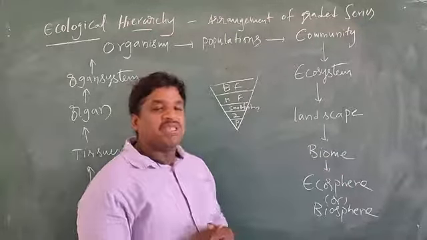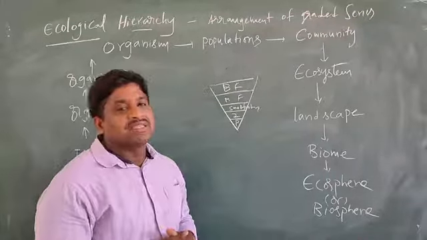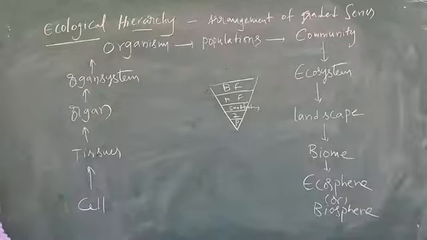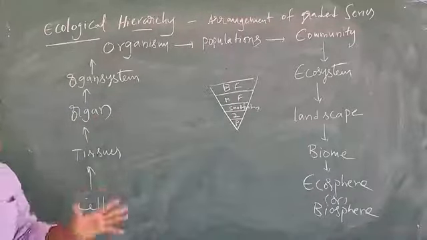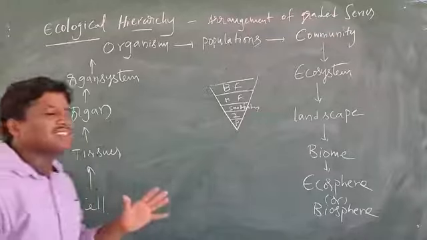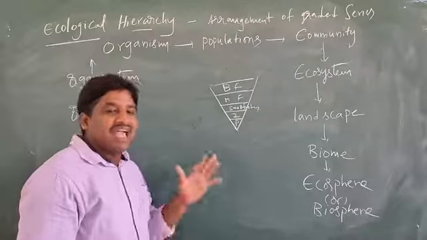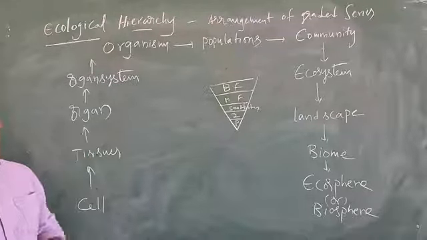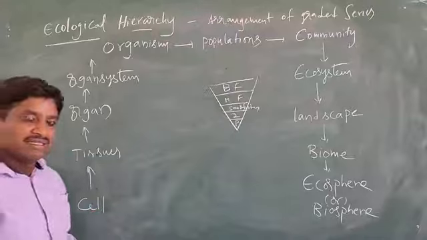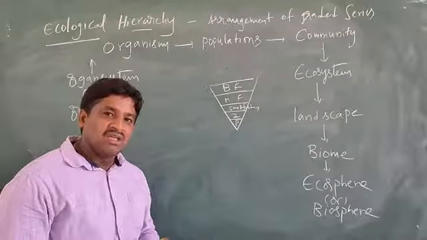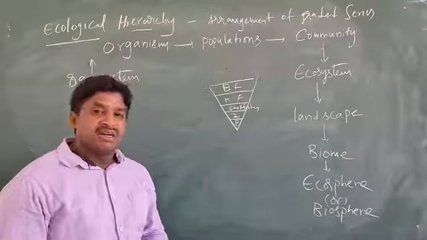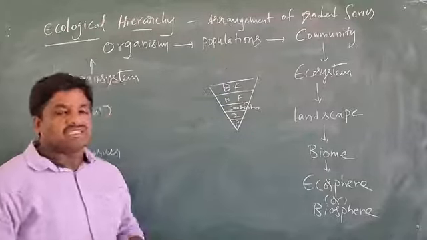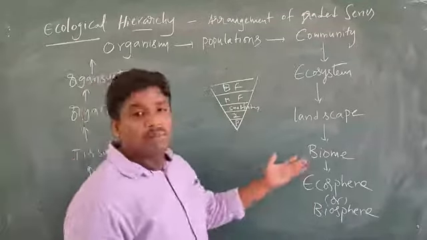What is meant by biome? Biome means a large community, in particular a large community of plants and animals present in a vast area. Biomes, for example, are tundras, savannas, and forests. Forests may be coniferous forest, tropical forest, or temperate forest. These are examples of biomes.